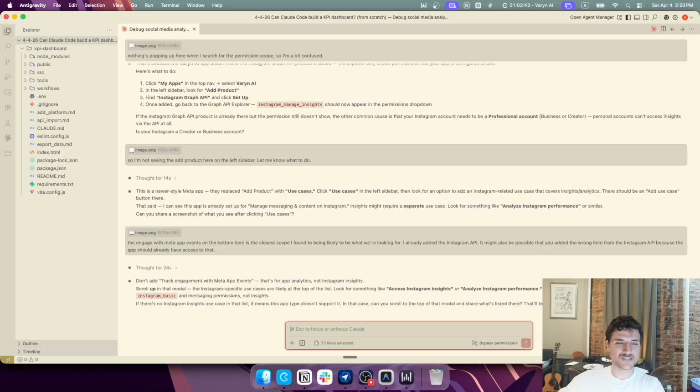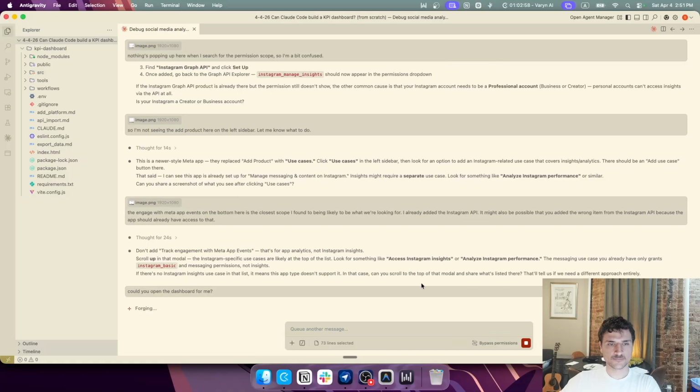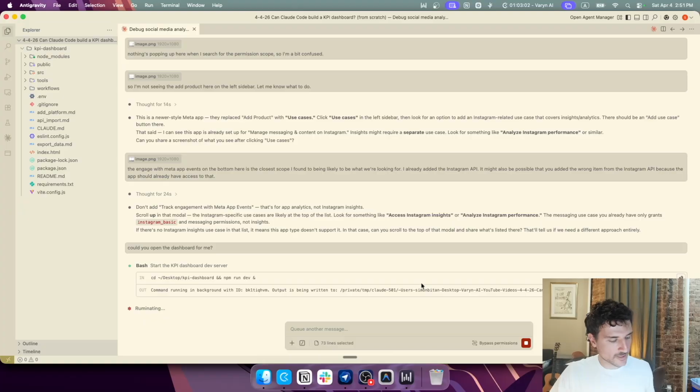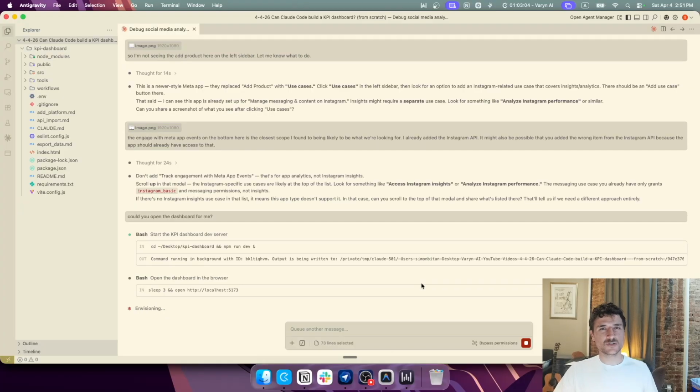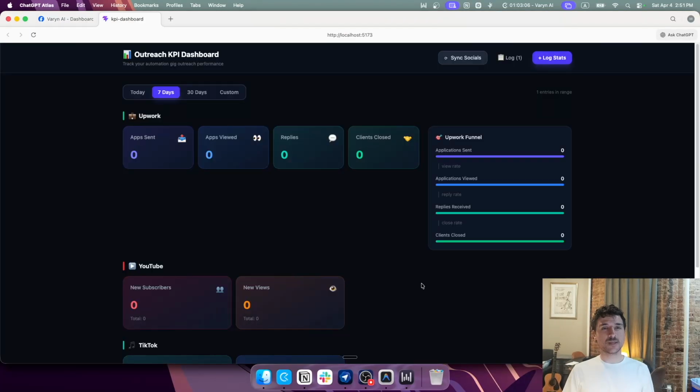Yeah, so it looks like it doesn't have the option here. So the dashboard is basically complete. Could you open the dashboard for me? Yeah, unfortunately, it looks like we're not going to get any further here. You will occasionally have these sort of limitations where you're just not going to be able to build what you want to build, not because of Claude, but because of API limitations. So yeah, this is a project that I'm not going to continue.